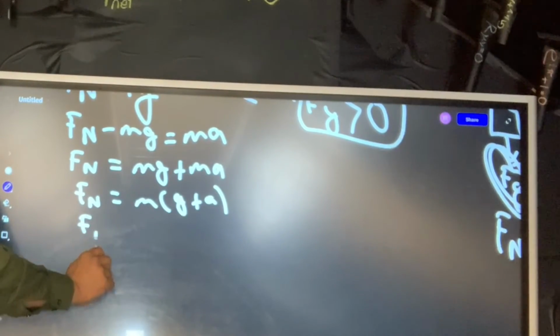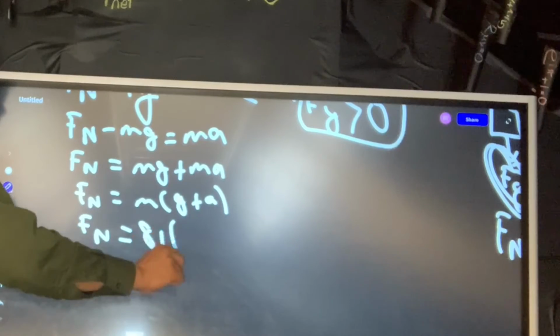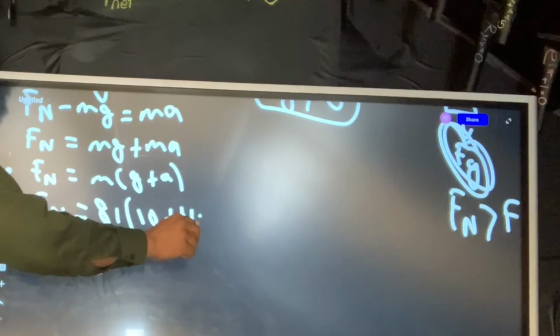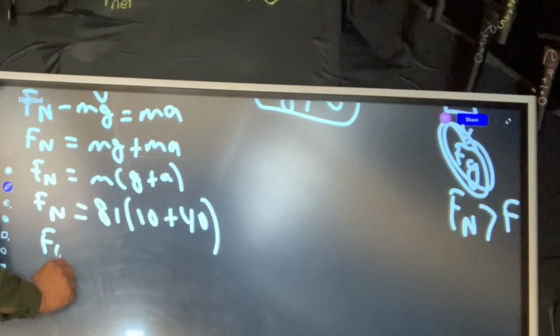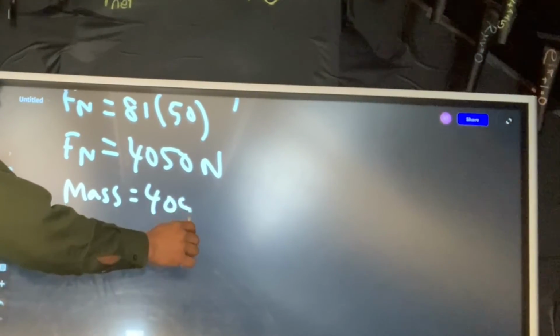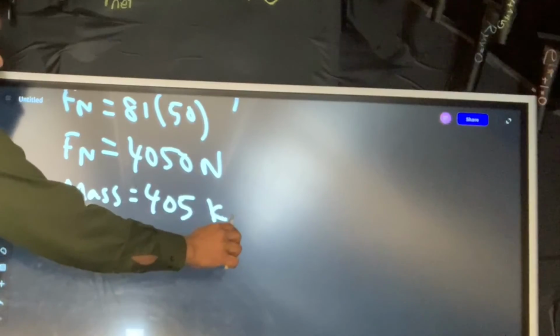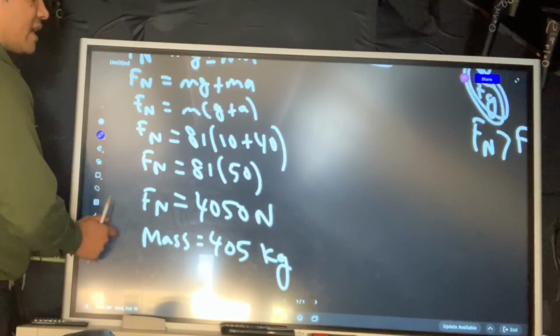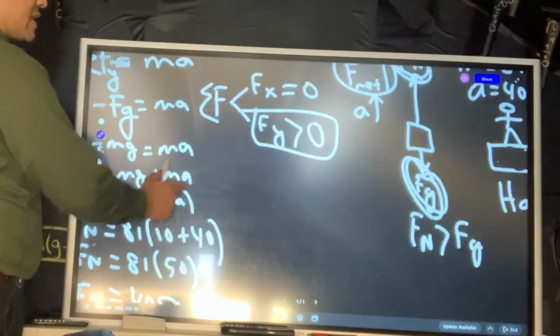So Fn is equal to 81, he is 81 kilograms, g let's say use 10, and acceleration is 40. So Fn is 81 times 50, which is 4050 newtons, and the scale will read 405 kilograms.